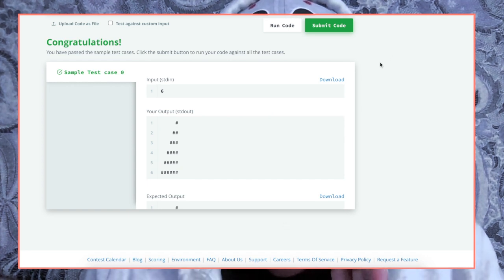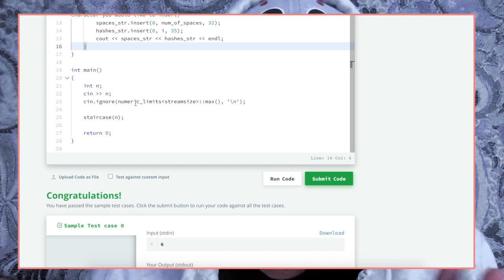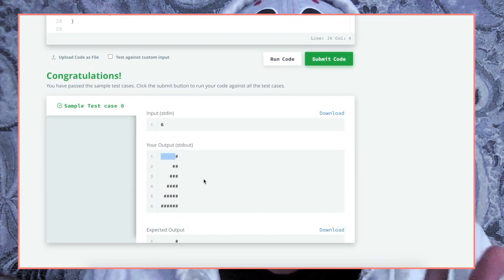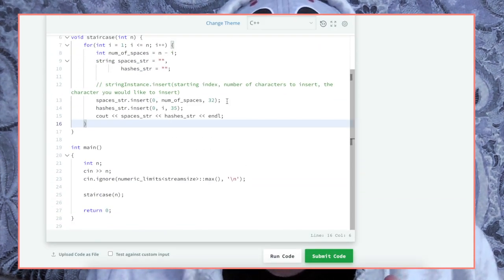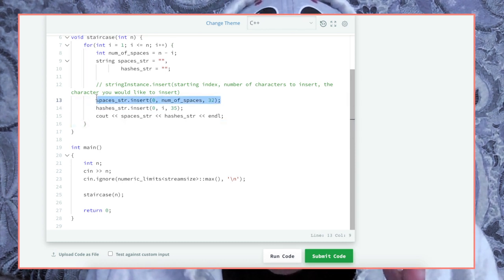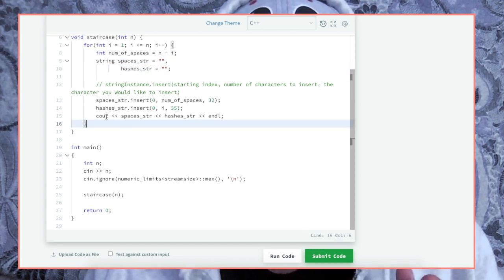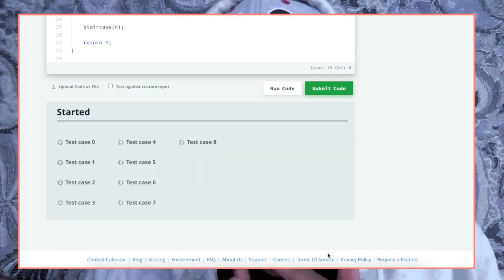Perfect. All right, cool. It worked with 6, right? Because at iteration 1, i is 1, and number of spaces is going to be 5, and it's going to go on so on and so forth. You get to that final step. 6 minus 6 is 0. So we're not even going to be creating any spaces here. This is just going to stay as an empty string, right? And then these two will be together as it's printing, and then we'll be good to go. I'm going to submit this just to double confirm.